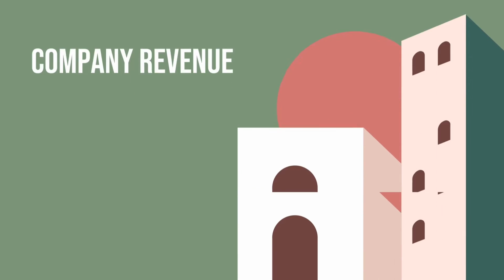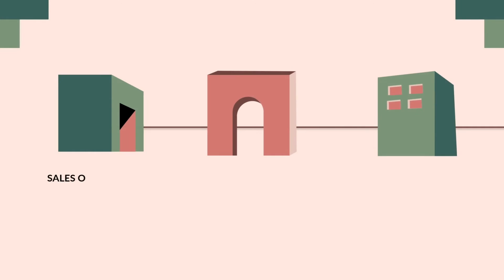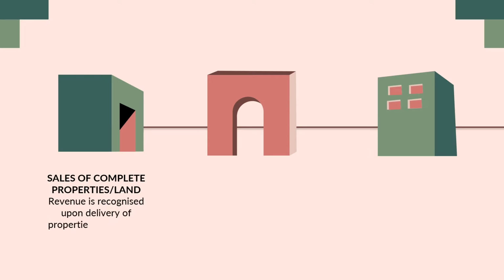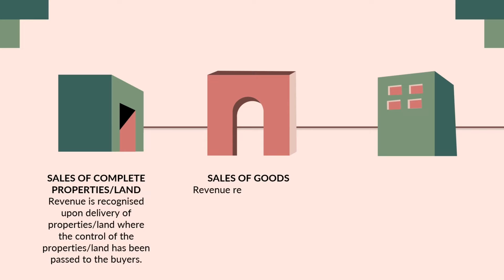Company revenue, types and classification. There are 3 types of revenue. The first one is sales of completed property and or land. Revenue is recognized upon delivery of properties or land where the control of the properties or land has been passed to the buyer. The second one is sales of goods.